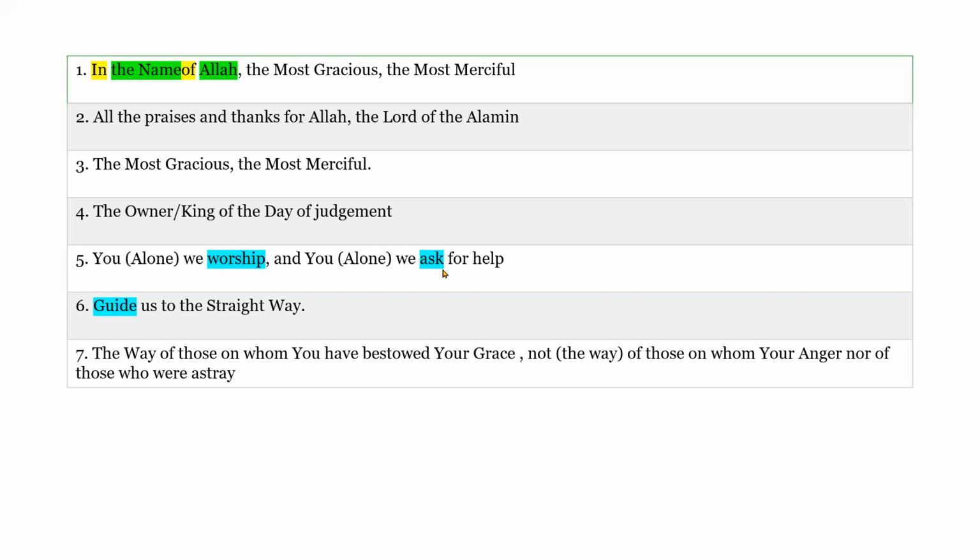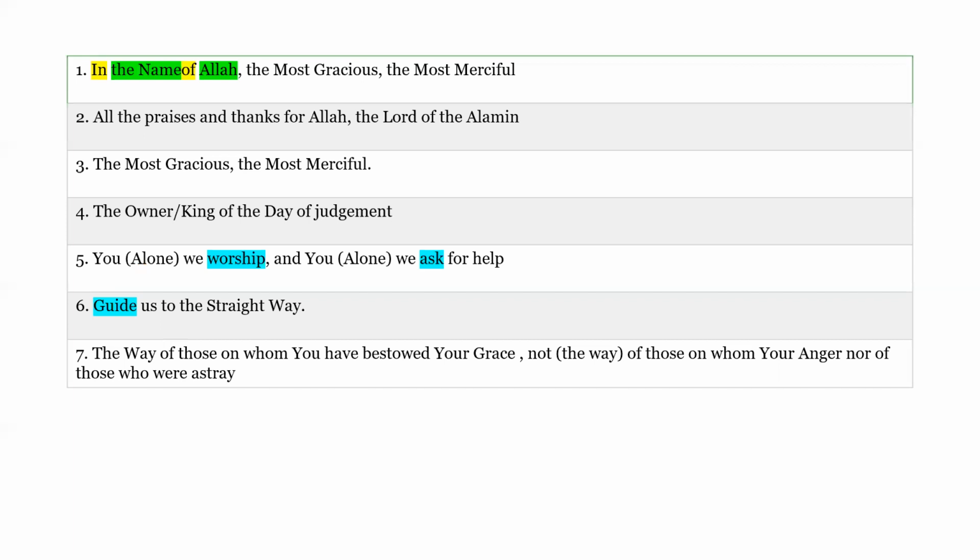Ask is another fail. So for the first 4 ayah, there's no action, no fail, as you can say, right? But in the 5th ayah, we found 2 fail. So worship and ask. Guide us, and guide is an action. We're asking Allah, please guide us. So it is an action, right? So it's another action to the straight path.